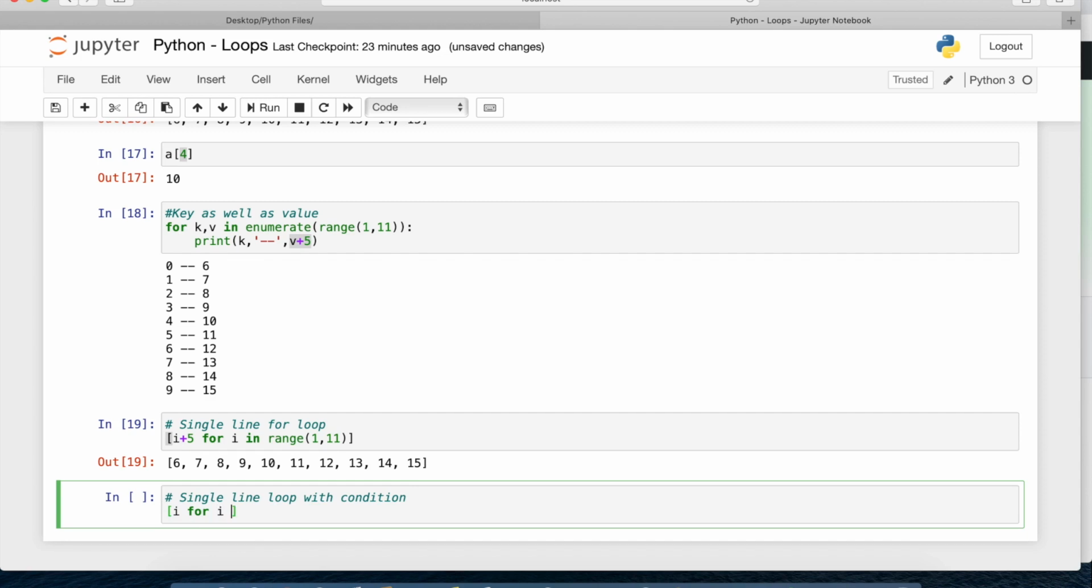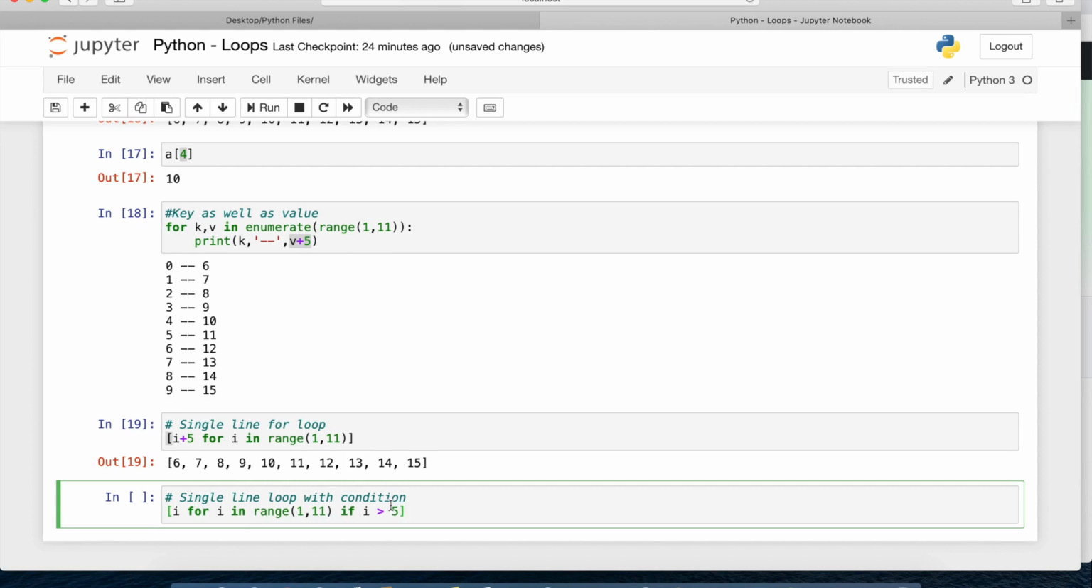So it always starts from here: for i in range of 1 to 11. Here I will add a condition saying if i is greater than 5, then only print me this i value. So here we are saying for i in range of 1 to 11, if i is greater than 5, then only print me i.